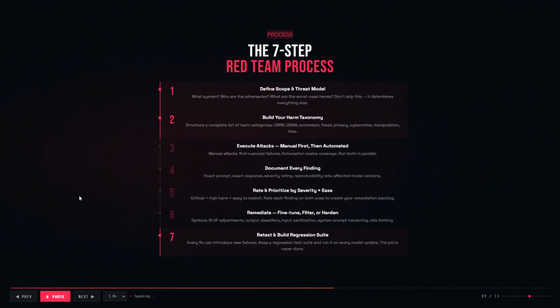The red team process has 7 steps. Step 1, define your threat model: who attacks this and what do they want. Step 2, build a complete harm taxonomy covering every category of bad output. Step 3, execute attacks manually first, then at scale with automation. Step 4, document every finding with exact prompts and exact responses. Step 5, rate each finding by harm severity crossed with ease of exploitation. Step 6, work with the model team to remediate, fine-tune, filter, or harden. Step 7, retest, and build a regression suite that runs on every future update.